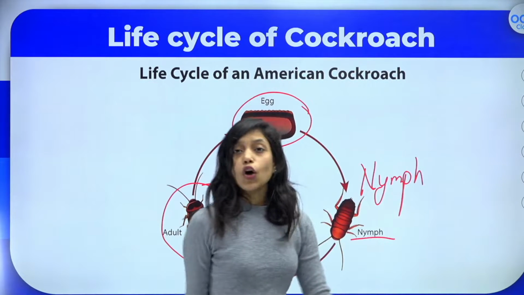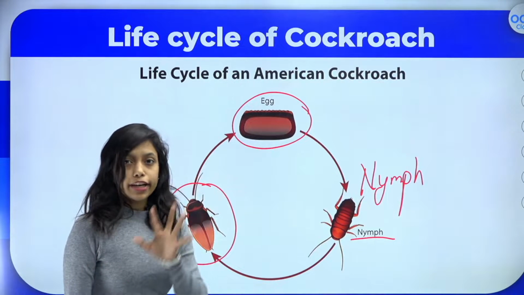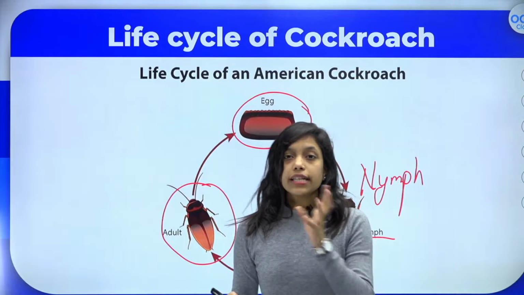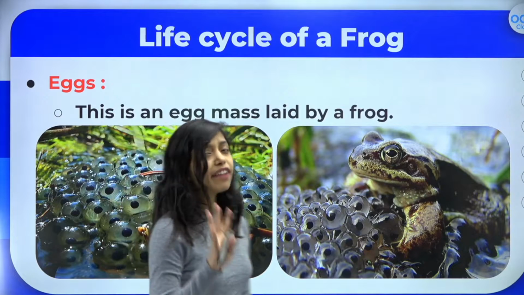N-Y-M-P-H. Baby cockroach is called a nymph, and this is the simple life cycle of a cockroach. Adult cockroach will be there. It will lay the eggs, and the baby cockroach, that is the nymph, will come out. Now let us study about the life cycle of a frog.